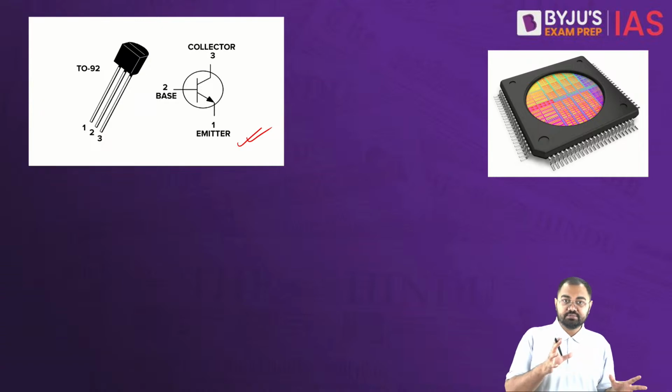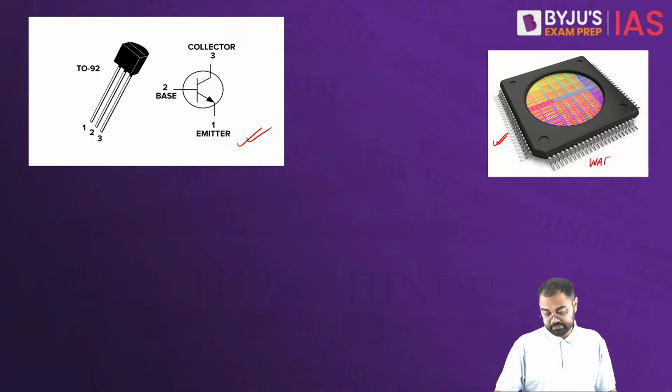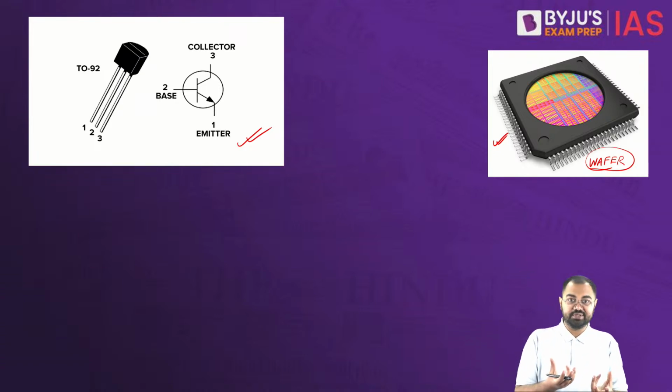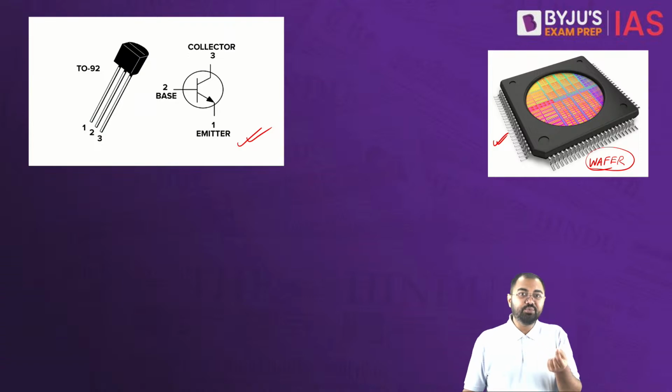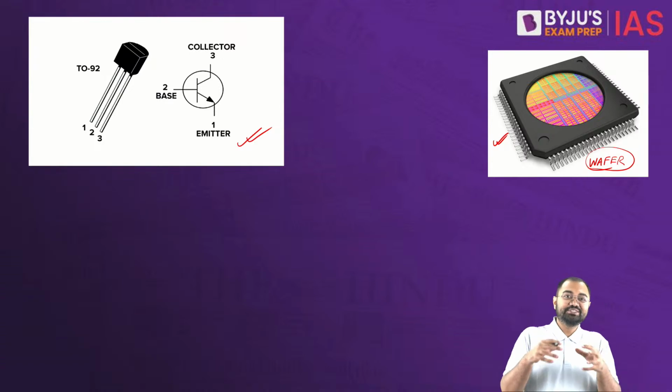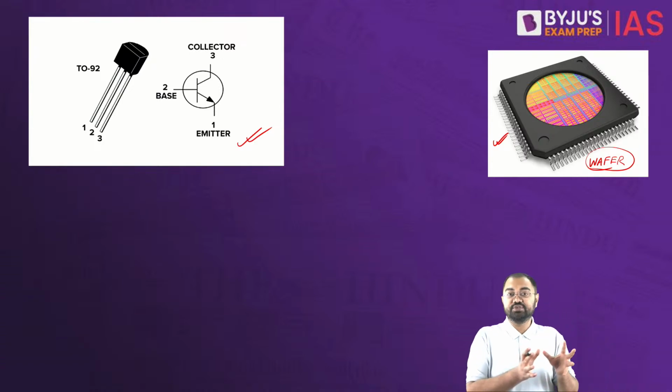Now in this case, when we are talking about a wafer, what you see right here, you can say this is like a wafer. All this manufacturing actually starts with a wafer, which is a very thin, round slice of semiconductor material. So just think of it like a canvas for painting, but instead we are painting thousands of chips on this particular surface. So this wafer is then cut into individual chips.